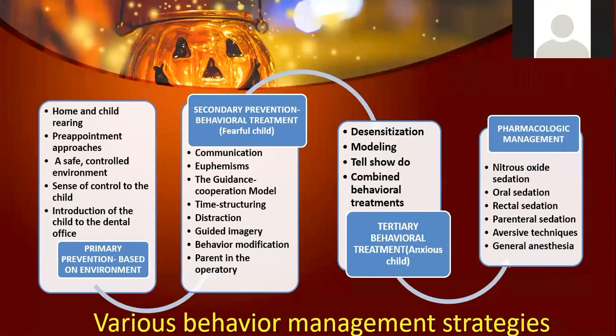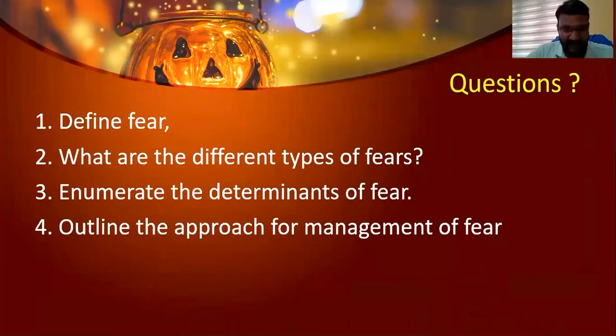Now, coming to the questions, that is what you will be expecting, right? The main questions that have come in previous question papers are: define fear. The definition of fear has come as a 3-mark question once. Okay, then what are the different types of fear? Then enumerate the determinants of fear. That is again a question that has come. Then outline the approaches of management of fear.